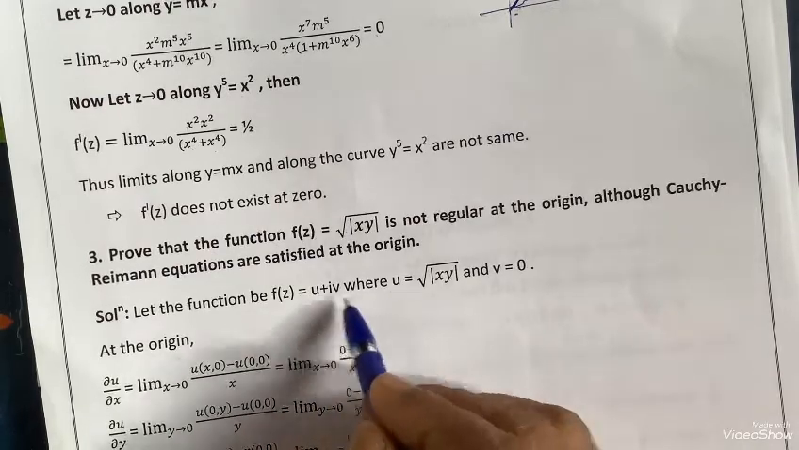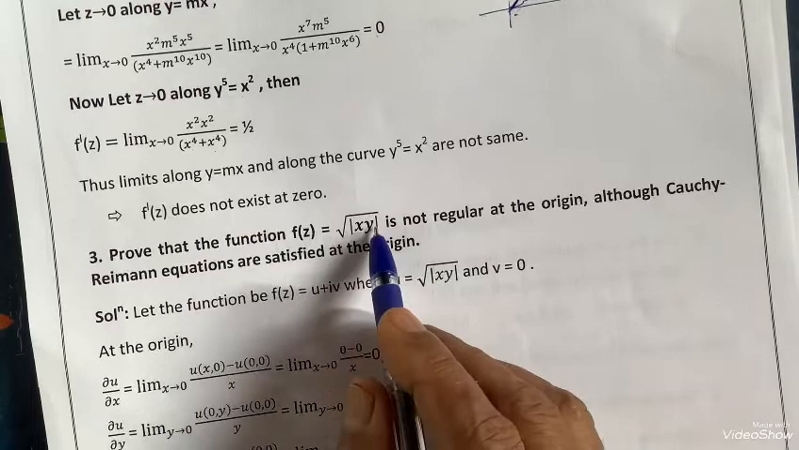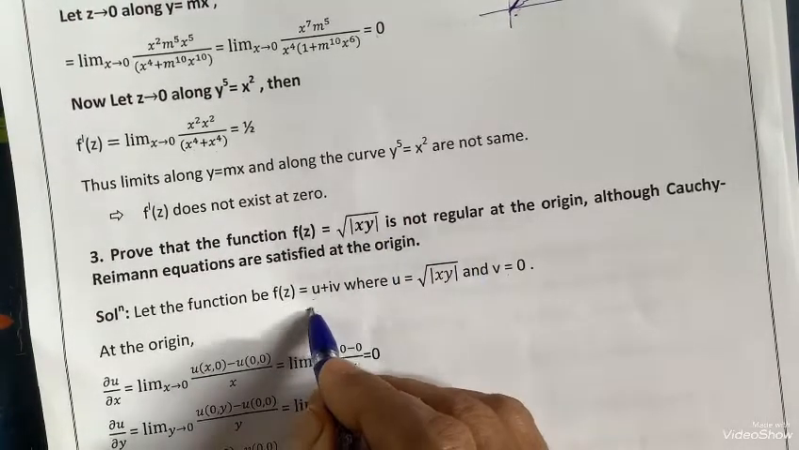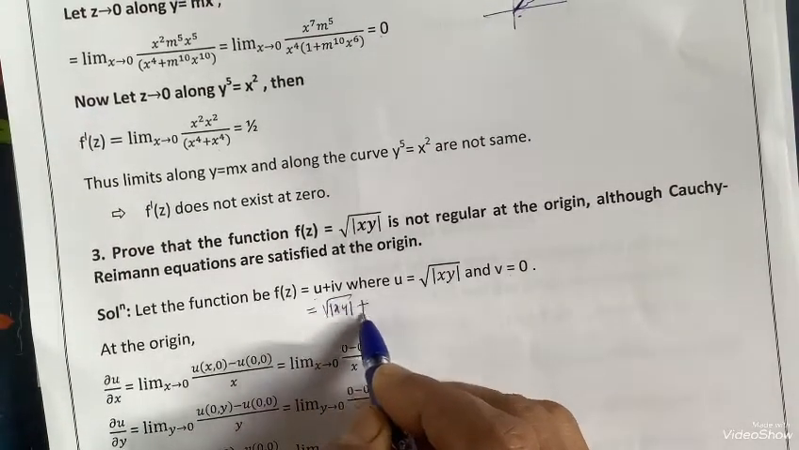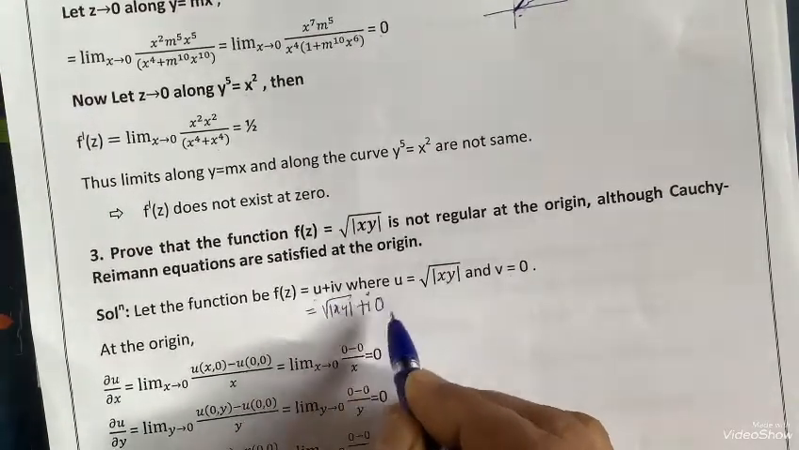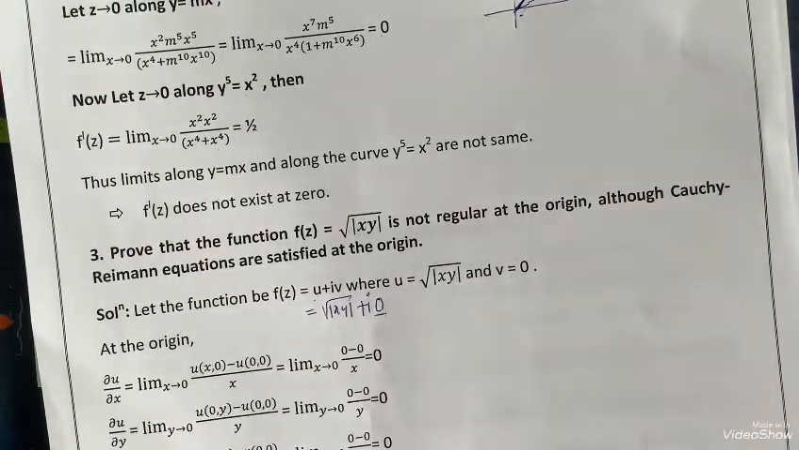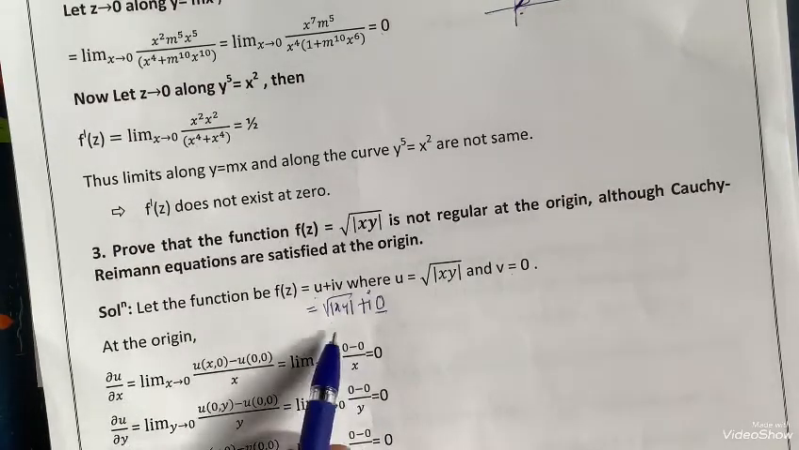Therefore here this is u plus iv, means function f z is equal to just mod of this, means that is u, but v is 0 here. So this is nothing but root of mod xy, okay, plus 0 you are having, i into 0. So imaginary part you are having 0 and real part is this. Okay, now you have to calculate partial differentiation at origin now.